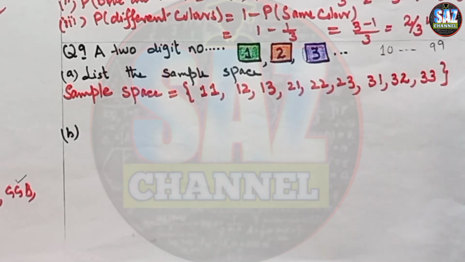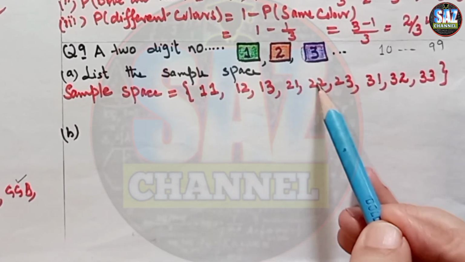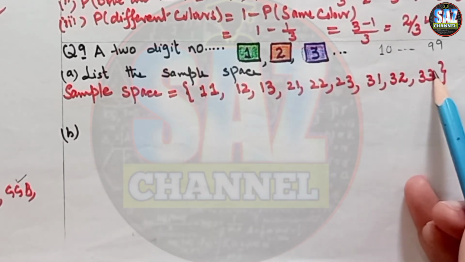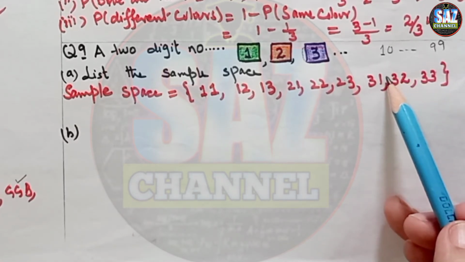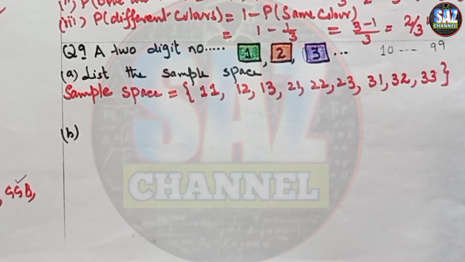So these are the possible outcomes, and total outcomes are 1, 2, 3, 4, 5, 6, 7, 8, and 9. Find the probability that the two-digit number formed is divisible by 3.